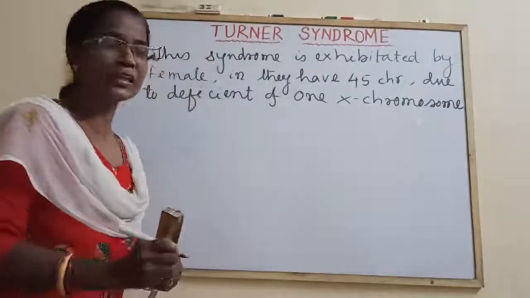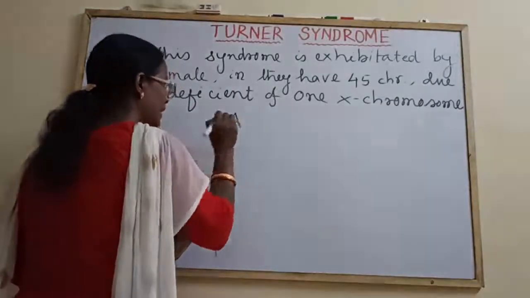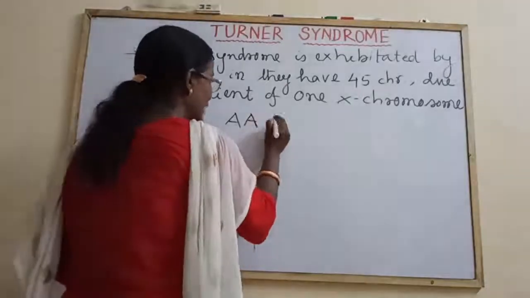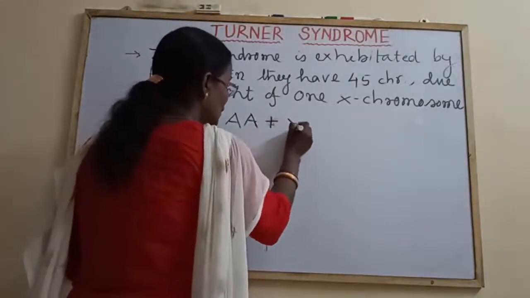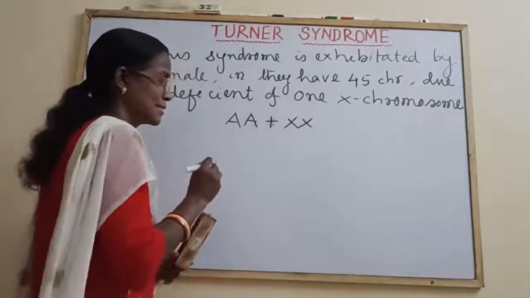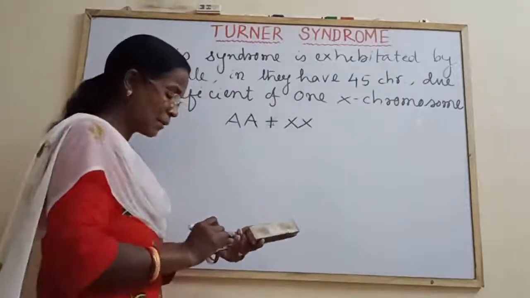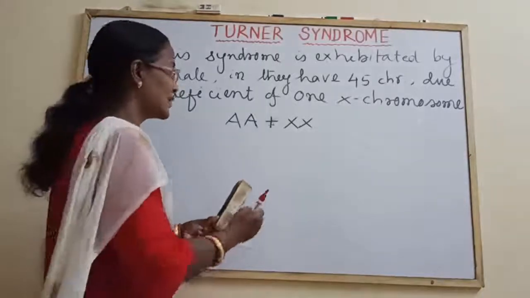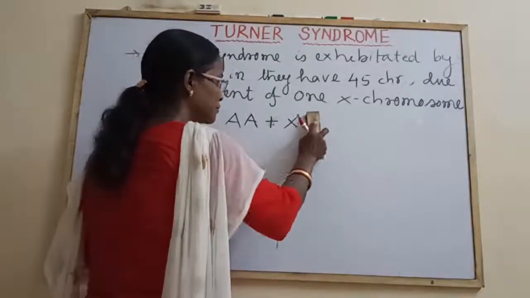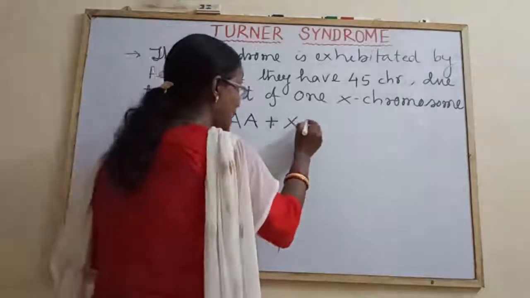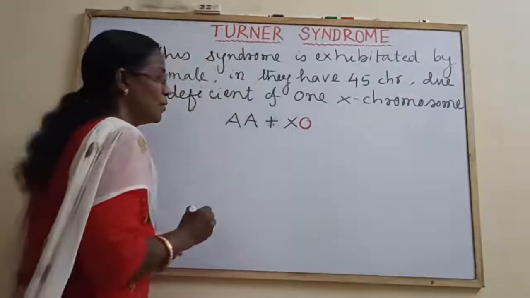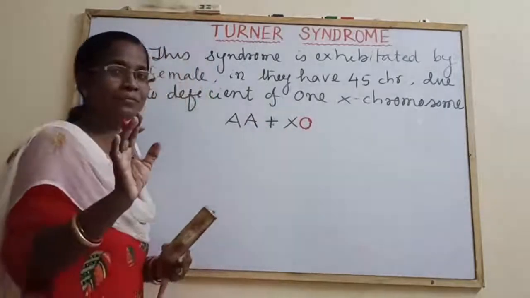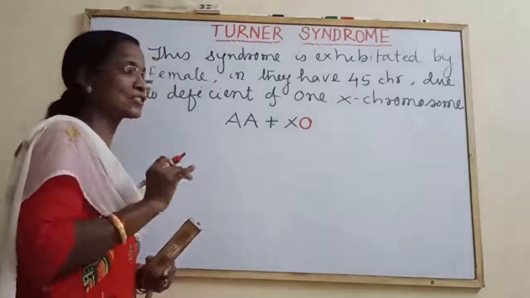We know that female is represented by AA, that is autosomes, and 2 X chromosomes. Whereas the people who are suffering from Turner syndrome, they have the chromosomal complement as X0, where this 0 indicates that they don't have the second X chromosome.